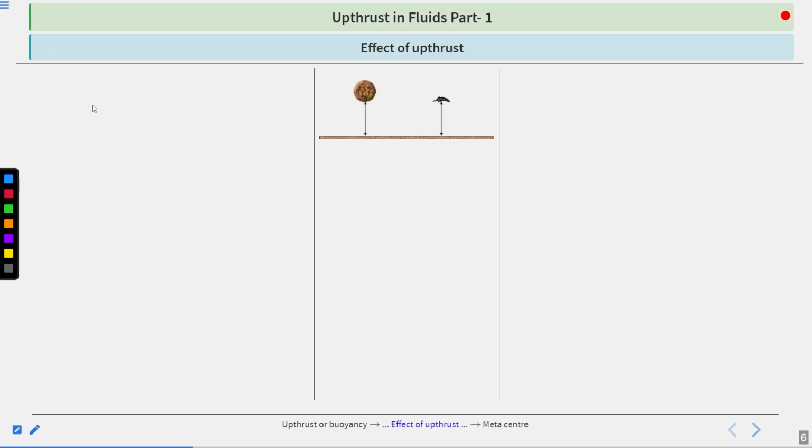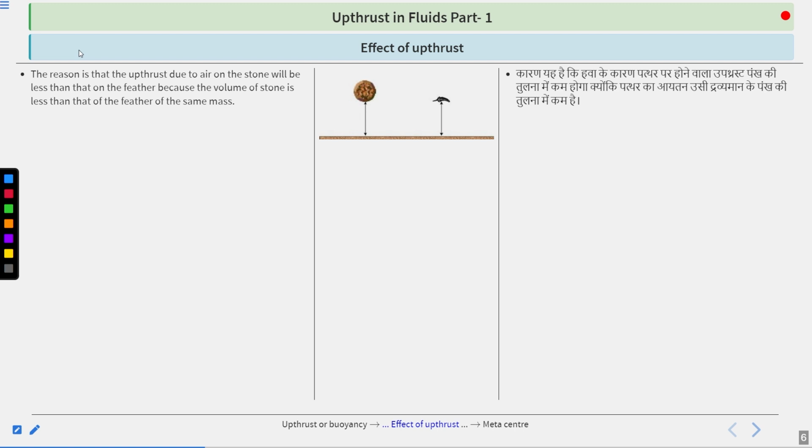Now, the effect of upthrust. If we drop a stone and a feather in the air, the reason the stone falls faster is that the upthrust due to air on the stone is less than on the feather, because the volume of the stone is less than that of the feather of the same mass. In vacuum, since there is no upthrust, both fall together.